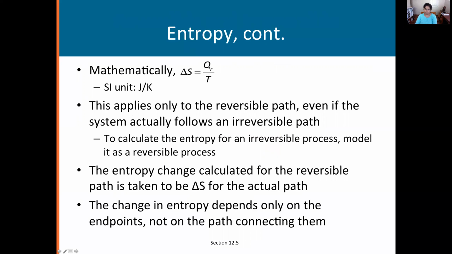So its units are going to be joules, energy, per Kelvin or per degree Celsius. In MKS SI units, it's going to be per Kelvin, so joules per Kelvin. Remember it applies only to a reversible path, even if the system actually follows an irreversible path.